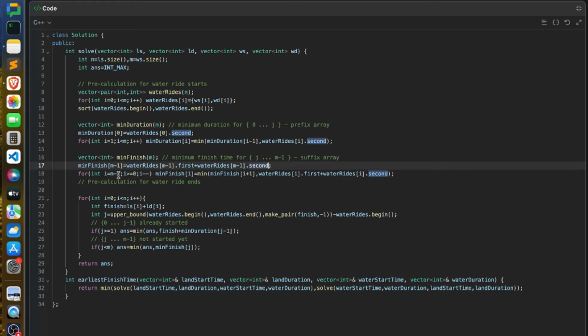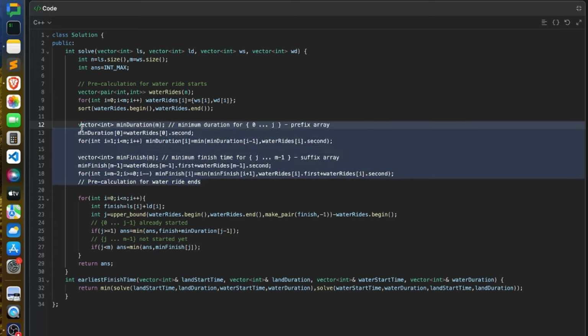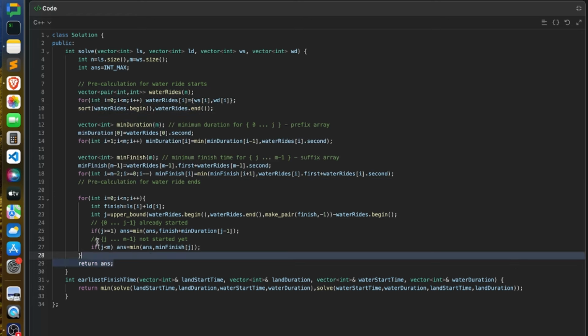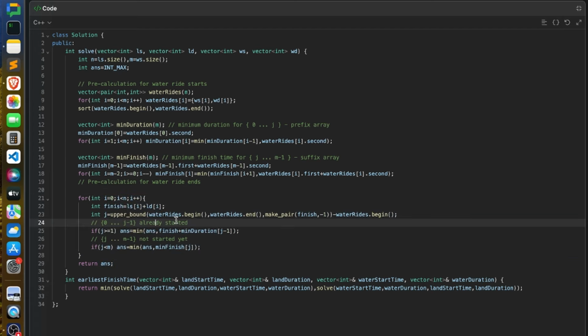And for index i equals m minus 2 down to 0, your minimum finish would be the minimum of minimum finish of i plus 1, considering all the water rides from index i plus 1 to m minus 1, or the current one, so the current start time plus finish time. So yeah, this is how we calculated prefix and suffix. This is the prefix calculation, and this is your loop. So yeah, this is all about the code of the third problem.